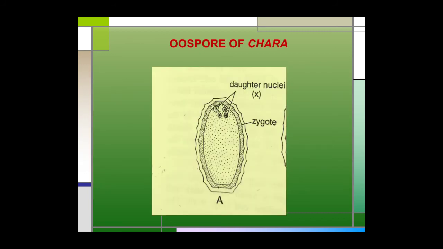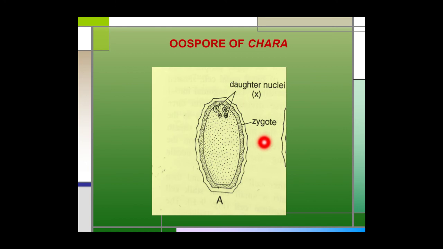Oospore of Chara. The oospore secretes a thick wall around itself. The inner walls of the tube cells also get thickened, but the other portion of the sheath wall decays. The oospore looks like a thick walled nut. It is yellow, red or brown in color, depending on the species. The oospore with the remains of the sheath falls to the bottom of the pool, and it germinates after a resting period. The duration of the resting period varies with the environmental condition.